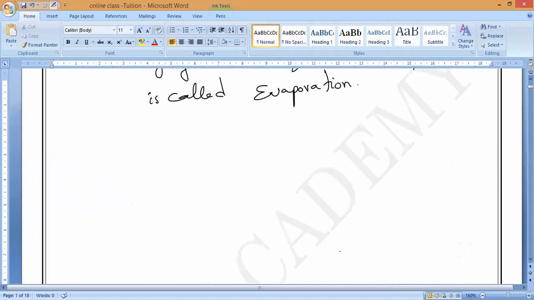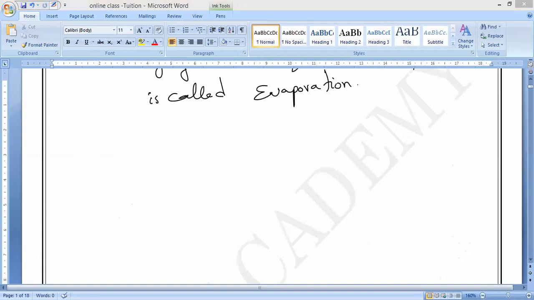Now, we use this evaporation technique to separate a solid substance that is dissolved in water or any other liquid.